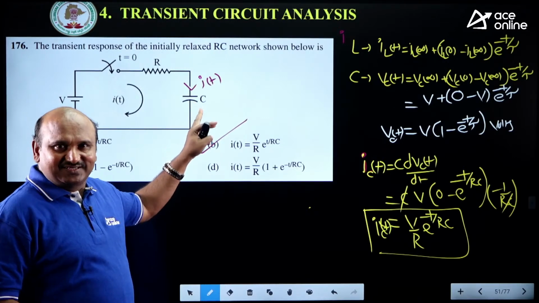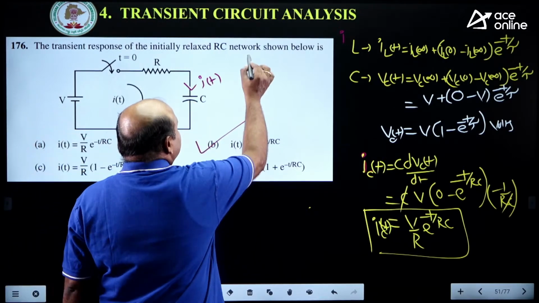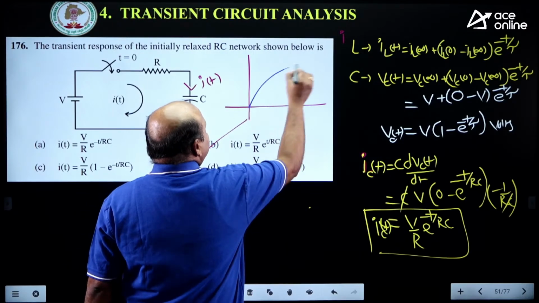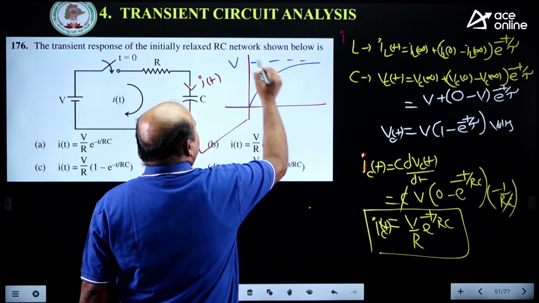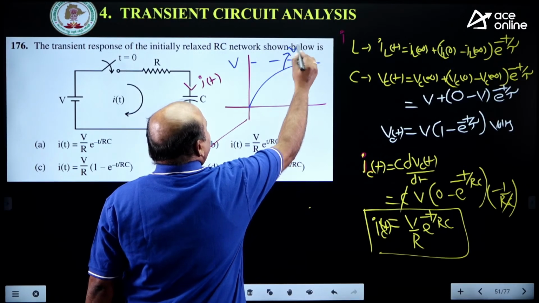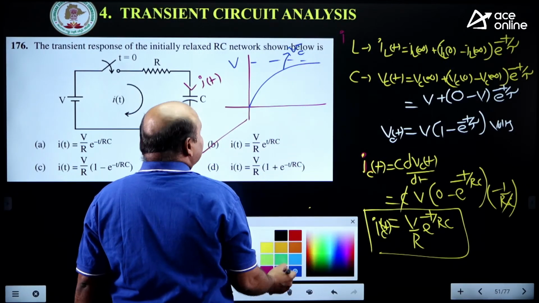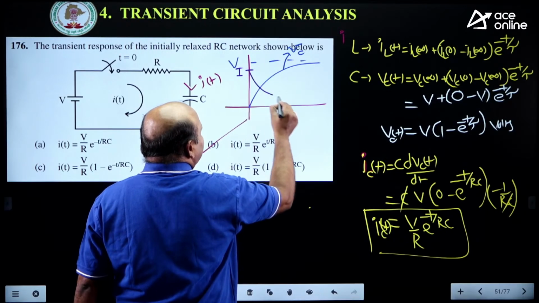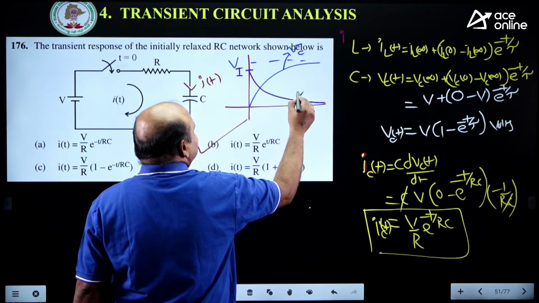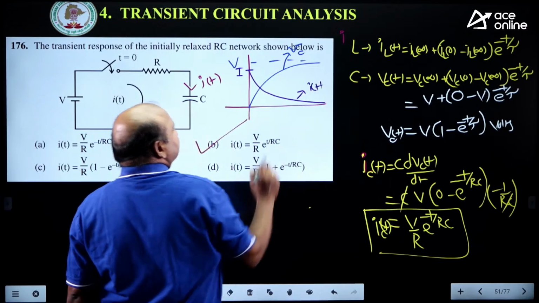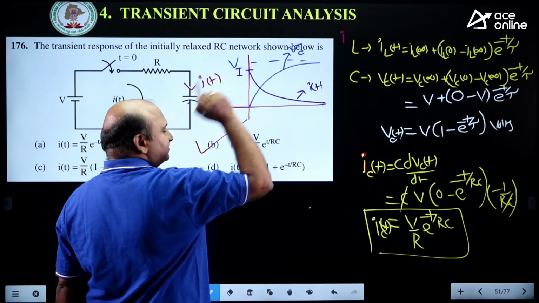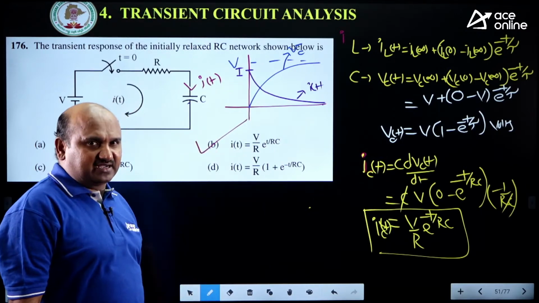Open circuit. That's why, if you see the graph here, this is the voltage expression. This is VC. But what about IC? The current expression will be like this, a decaying expression. This is the I of t value. Because at t equal to infinity, voltage is maximum but current is 0. Voltage is maximum but current is 0.